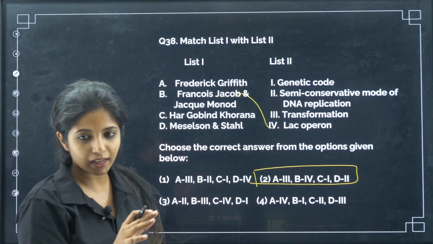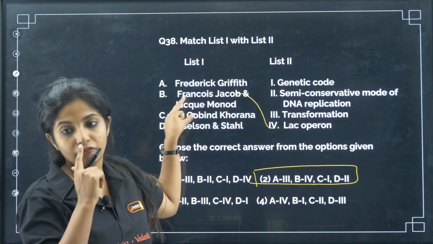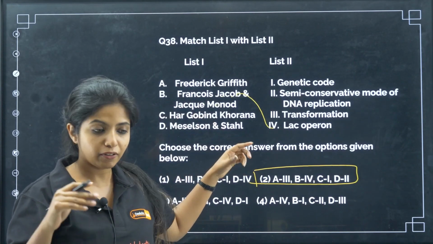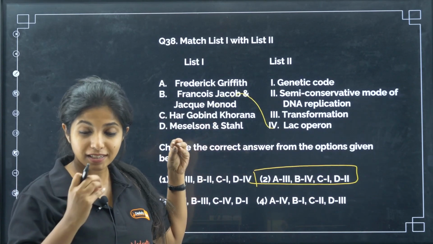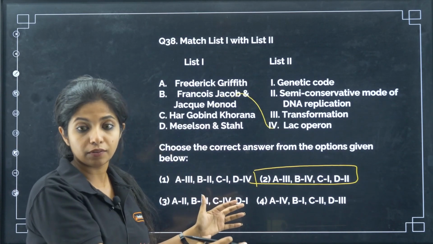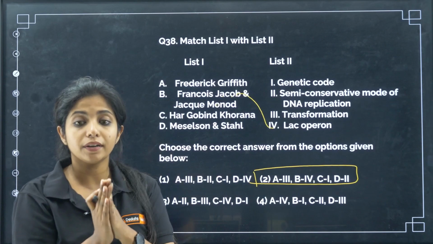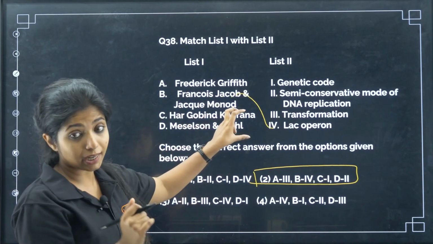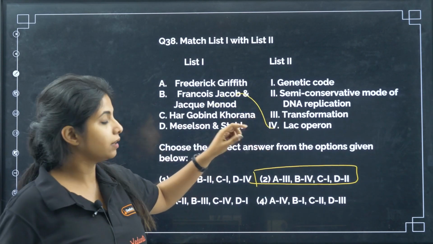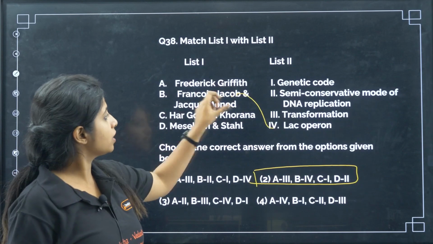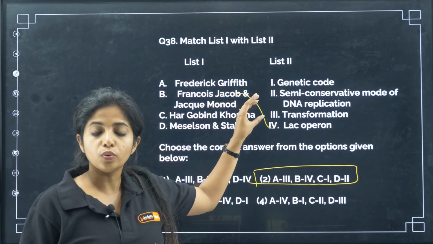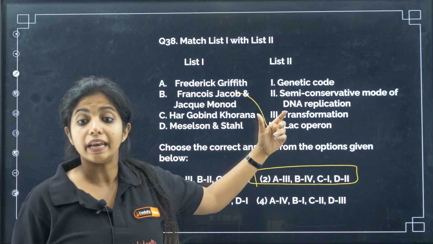I'm telling you, this is how we try to find out the answer. This is not a fun thing. Can I remember that, okay, if I find this, I'll get the whole answer if I just come prepared like that? No. It's a very random thing that I'm doing over here. With the limited amount of information, my dear children, you will be able to get your answers if you're doing it right. Okay, this should be correct. That is the disclaimer. So yes, Francois Jacob and Jacques Monod were the people behind the lac operon.